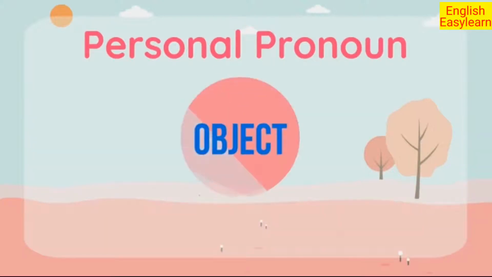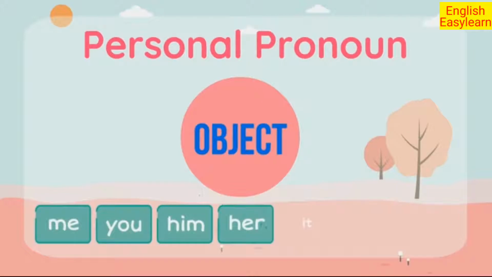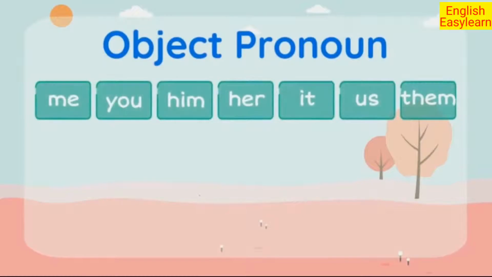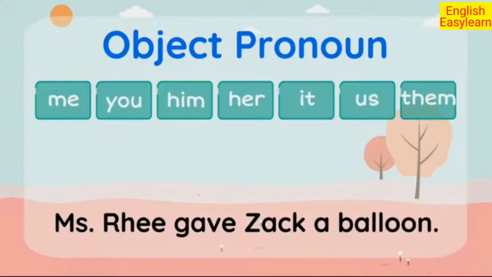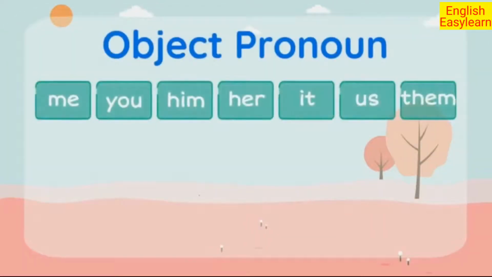Next, let's focus on another type of pronoun, that is object pronoun. Me, you, him, her, it, us, them. Here, an object pronoun is the receiver of the action. Miss Ria gave Zach a balloon. Who is the receiver of the action? Zach. So let's replace Zach with an object pronoun. Zach is a boy, so it's him. Miss Ria gave him a balloon. Let's look at another one.